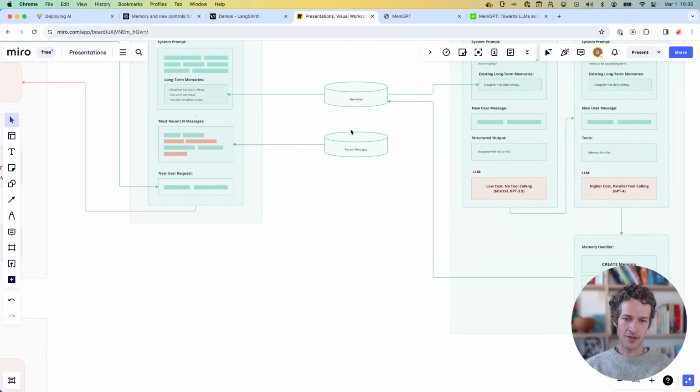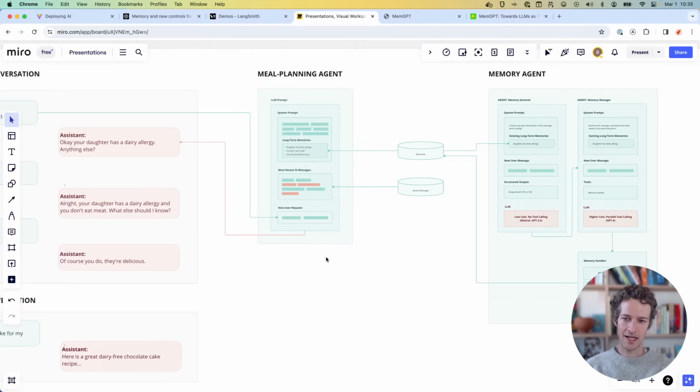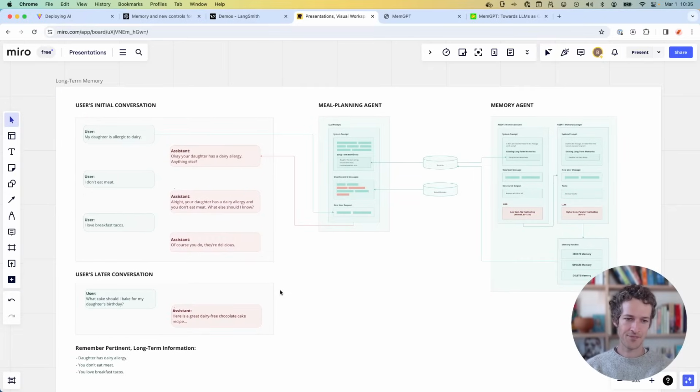And so this is now going to update the memory, and now we have in the database this long-term structured information that's being used. So that's the approach that I took. It's pretty simple, just having these two agents running in parallel.